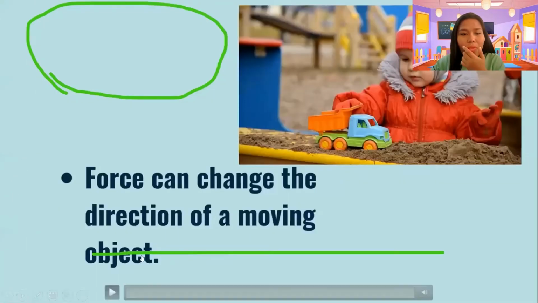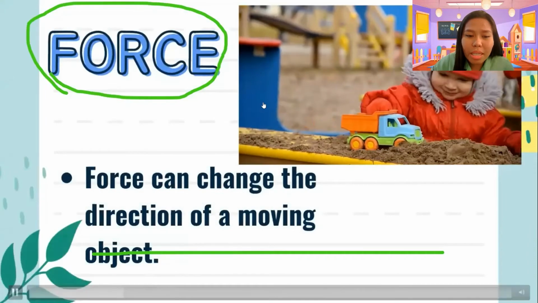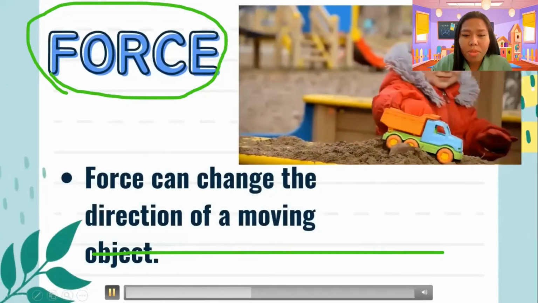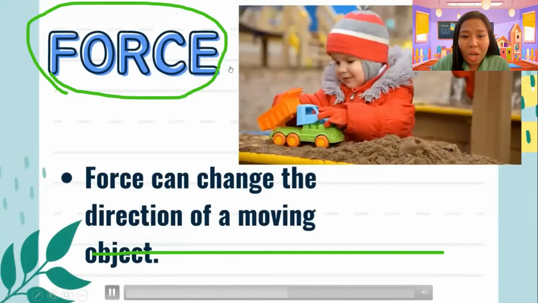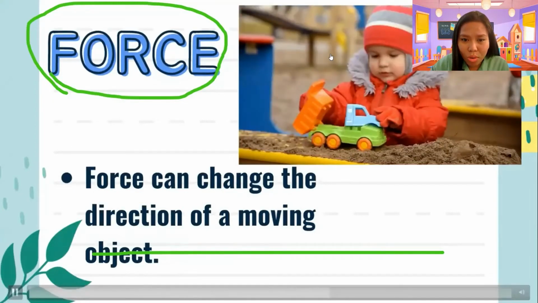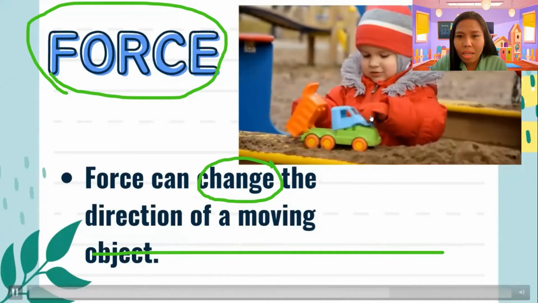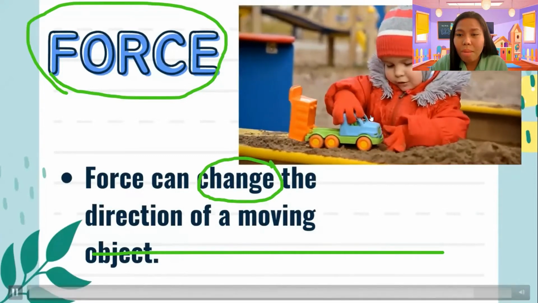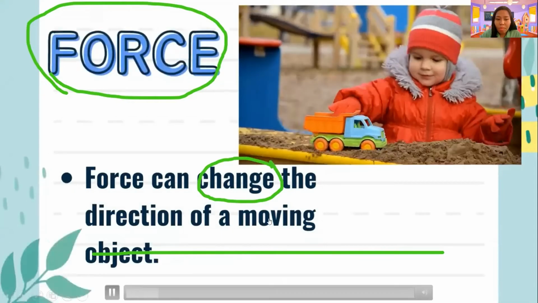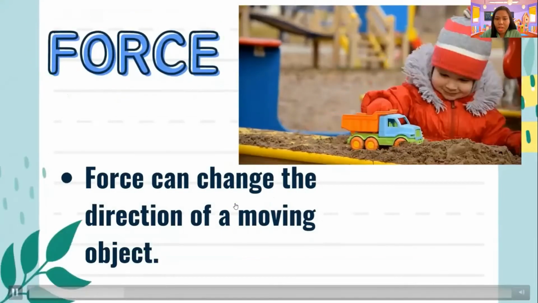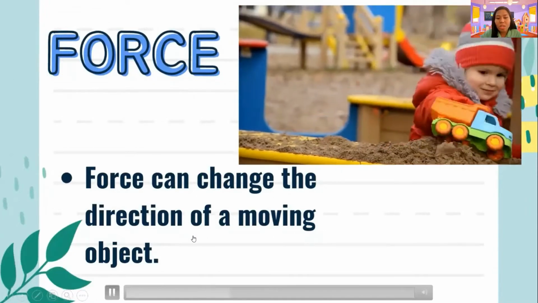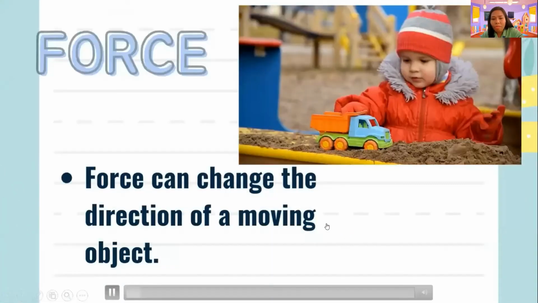And also grade 1, force can change the direction of a moving object. It can what? It can change, okay, from one direction to another direction. Just like this little girl we have here. Look at the little girl. The little girl is moving the object from one place to another. So it changes its direction because she is exerting force. Okay, so that's it. It can change the direction of a moving object.